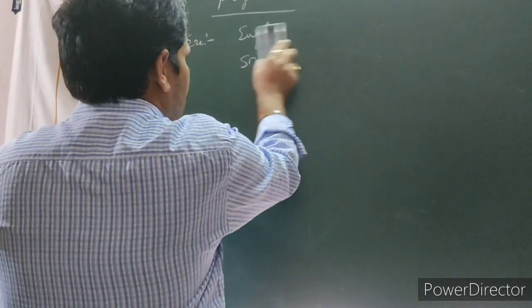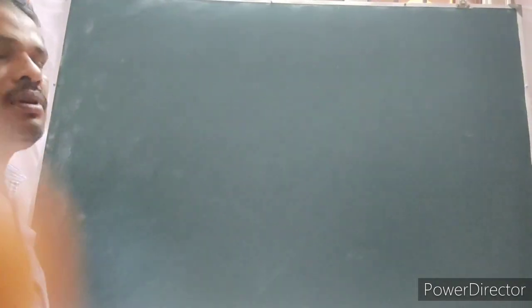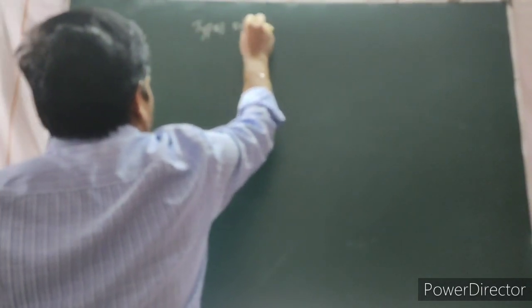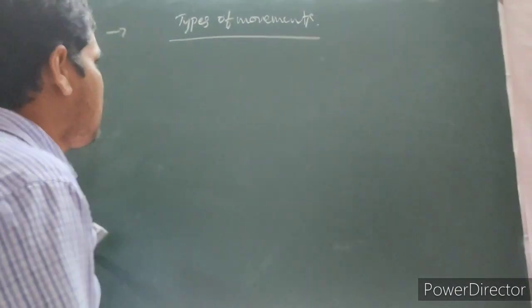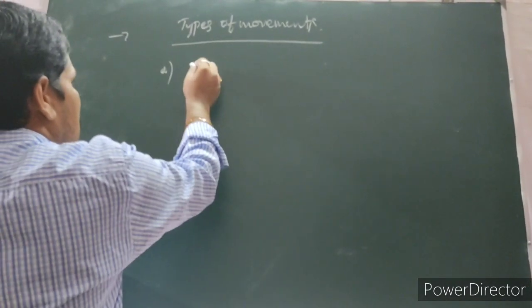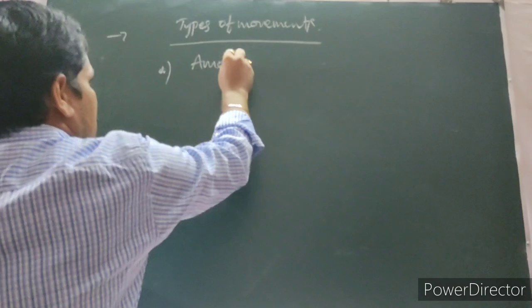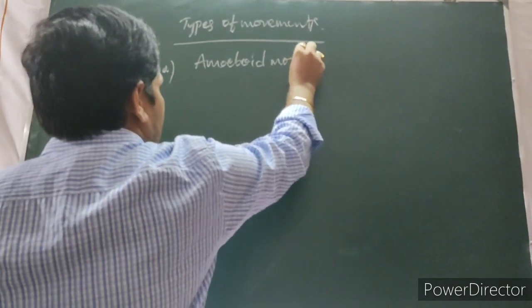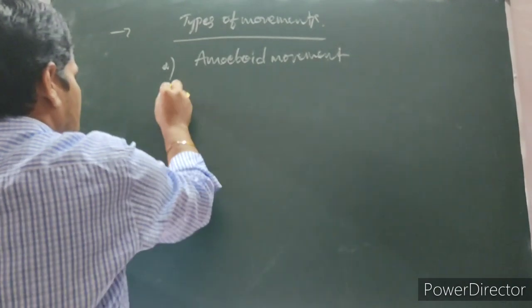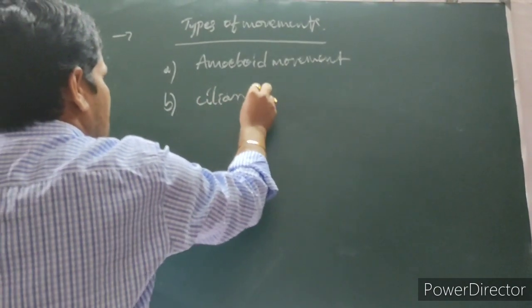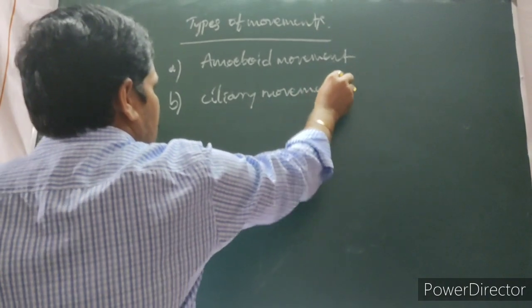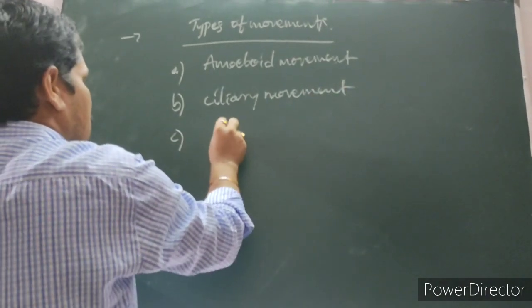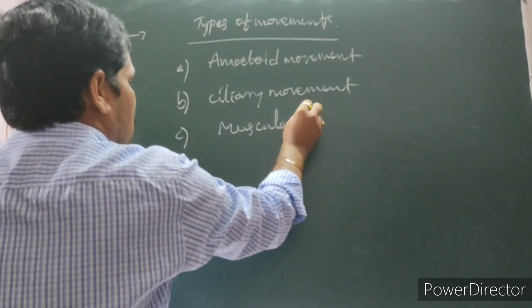Then what are the types of movements? Under that, the first one is amoeboid movement, then ciliary movement, after that muscular movement.